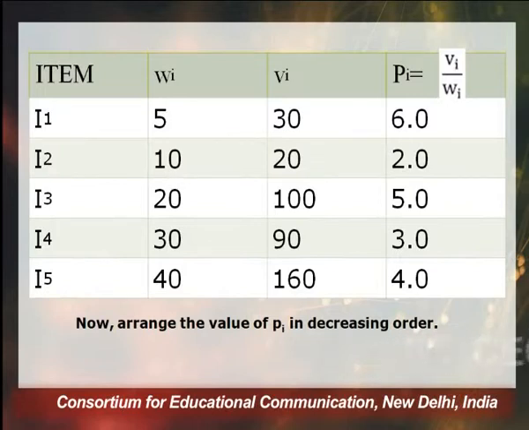So for I1 we have Pi as 6, for I2 we have 2, for I3 we have 5, for I4 we have 3, and for I5 we have 4.